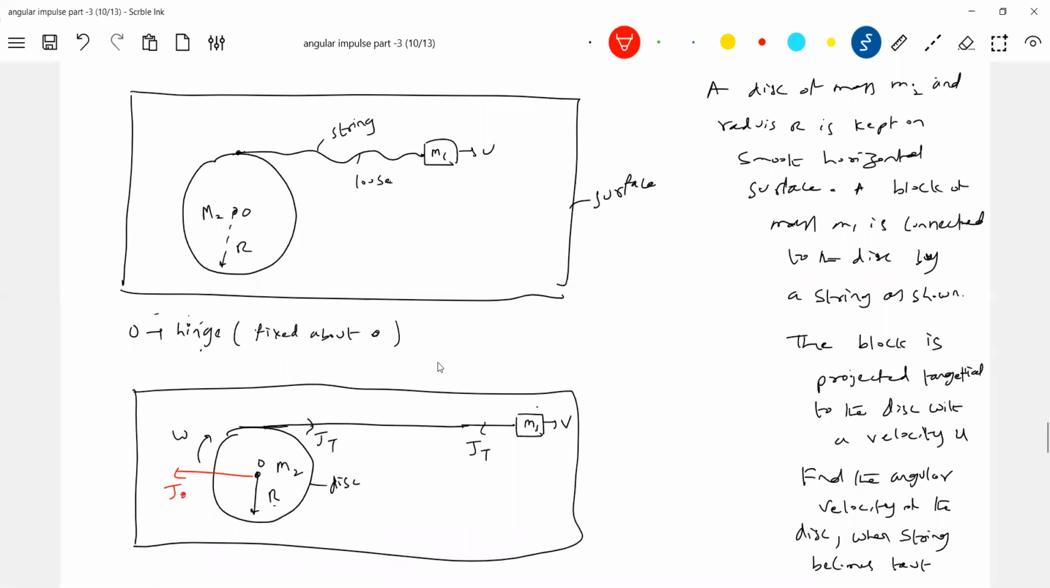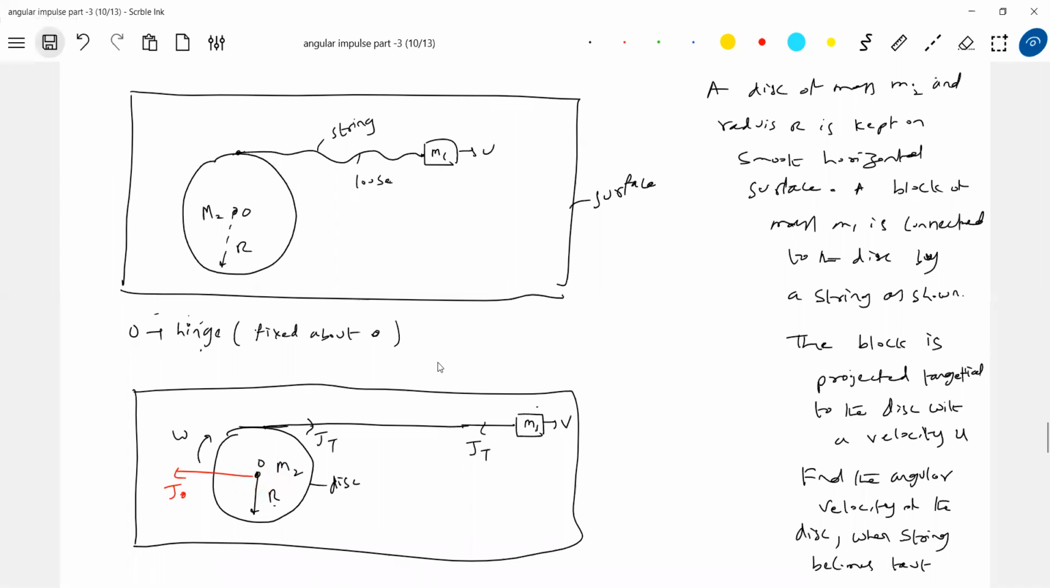Why J naught? Because JT will try to pull the disk towards the right. It will make it rotate and also make it move. Altogether two things are there. If the disk is free to move, this JT will set up angular impulse and also linear impulse. Due to linear impulse it will try to move, so the hinge will not permit, so J naught will act here. Now tell me, can you consider angular momentum about this point? No. About this point? No. About O only. So I should consider angular momentum about O.